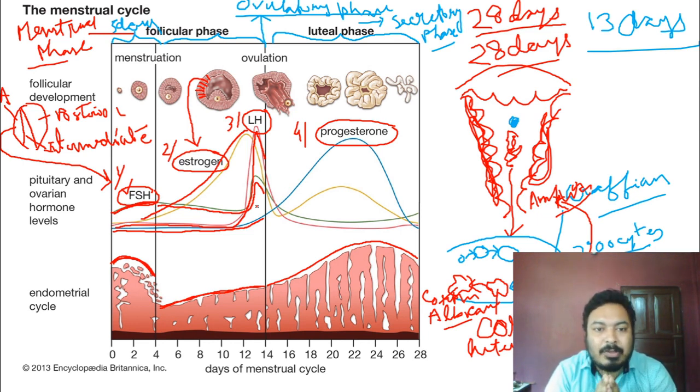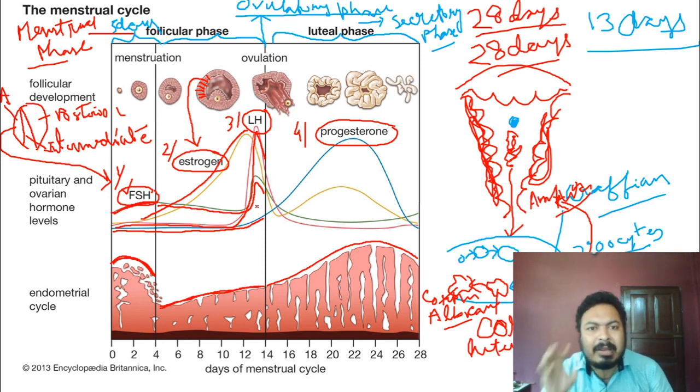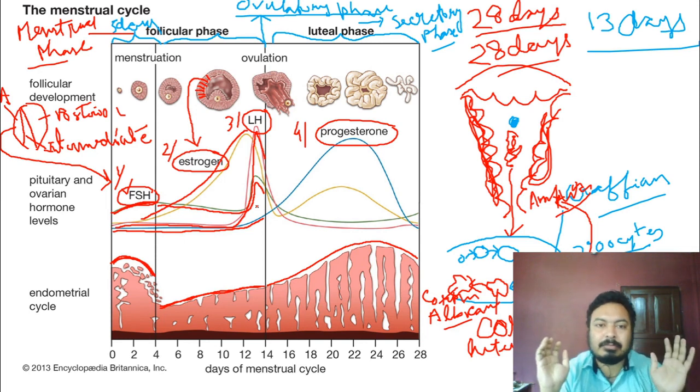This maturity is due to the peak of the FSH hormone, and the follicle is completely ready to release the secondary oocyte to the outside.